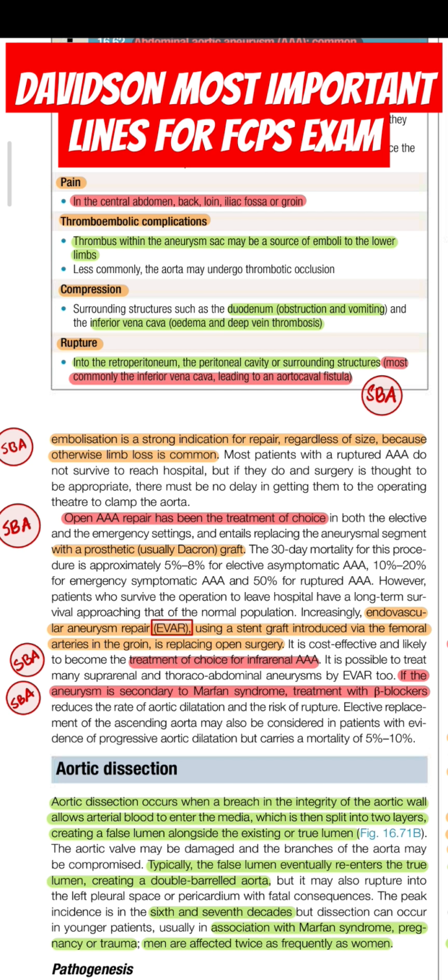Open abdominal aortic aneurysm repair has been the treatment of choice and entails replacing the aneurysmal segment with a prosthetic, usually Dacron graft. Increasingly, endovascular aneurysm repair, EVAR, using a stent graft introduced via the femoral arteries in the groin, is replacing open surgery. It is set to become the treatment of choice for infrarenal aneurysm. If the aneurysm is secondary to Marfan syndrome, treat with beta blockers.